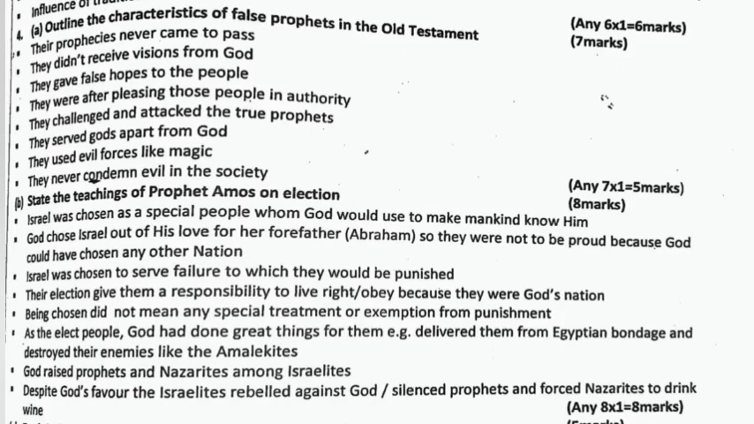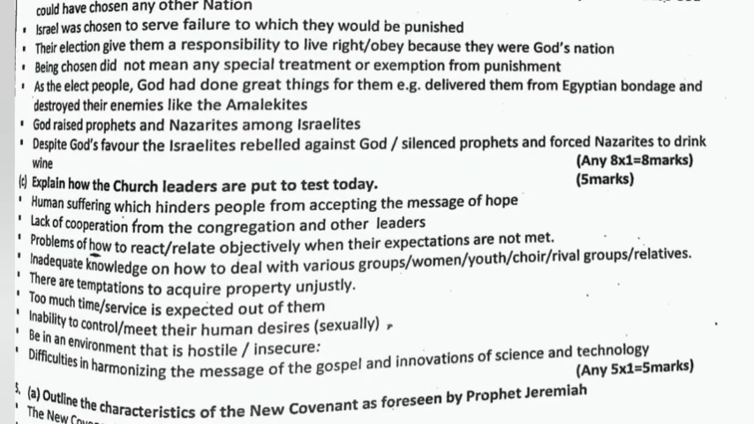Question 4b. State the teachings of Prophet Amos on election. Israel was chosen as a special people whom God would use to make mankind know him. God chose Israel out of his love for her forefather, that is Abraham, so they were not to be proud because God could have chosen any other nation. Israel was chosen to serve, failure to which they would be punished. The election gave them a responsibility to obey because they were God's nation. Being chosen did not mean any special treatment or exemption from punishment.